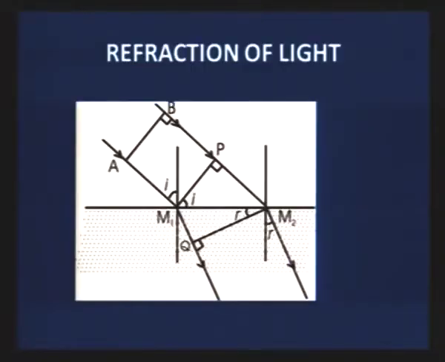Similarly, we can have refraction also. In refraction, light travels from one medium to another medium. Again, AB is the incident wave front and it is refracting into the second medium, which has been given a small shade.